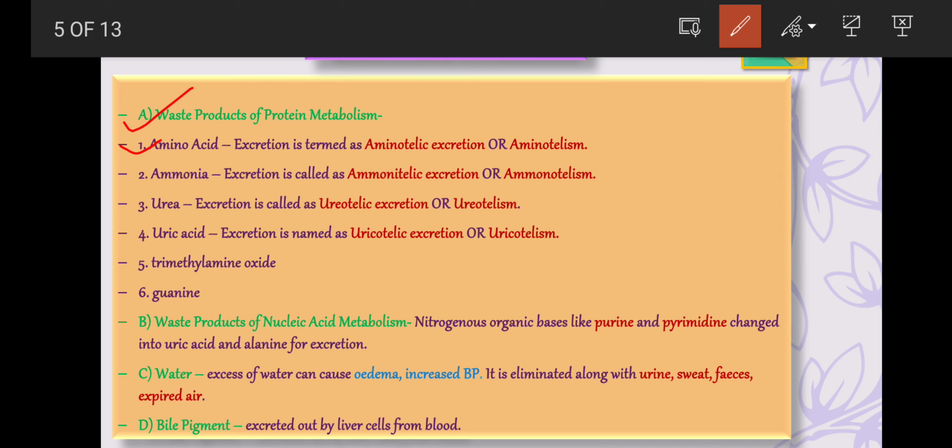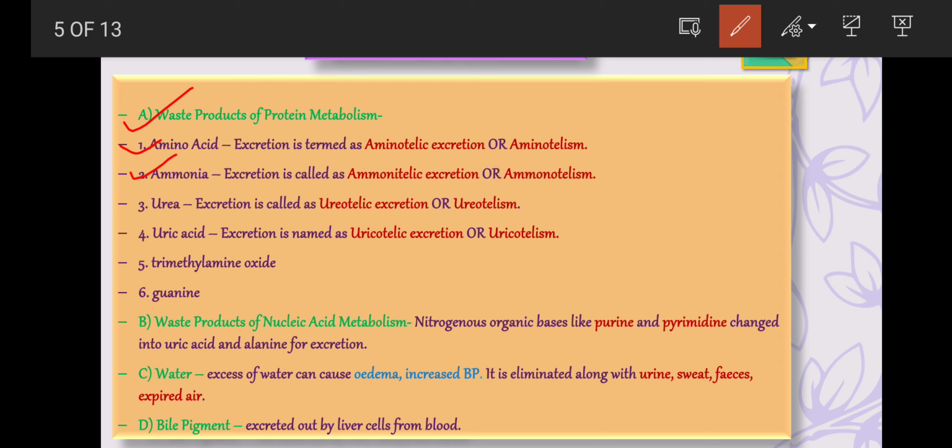Certain invertebrates like some mollusks, for example Limnaea, and some echinoderms like Asterias, excrete the excess of amino acids. This type of excretion is termed aminotelic excretion or aminotelism. The second metabolic product is ammonia, that is NH3.